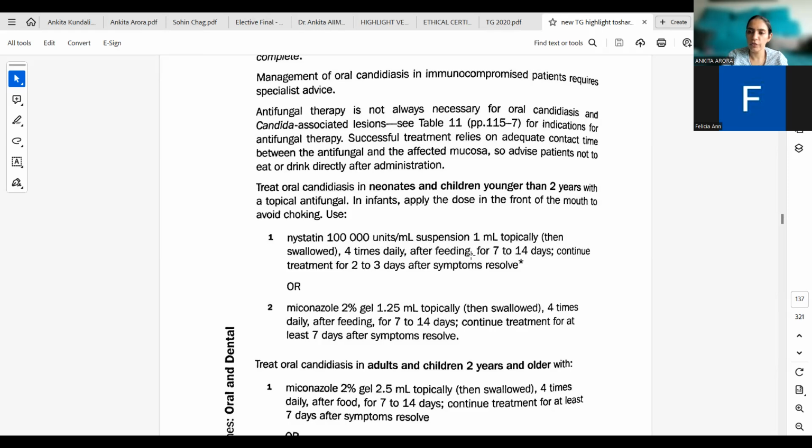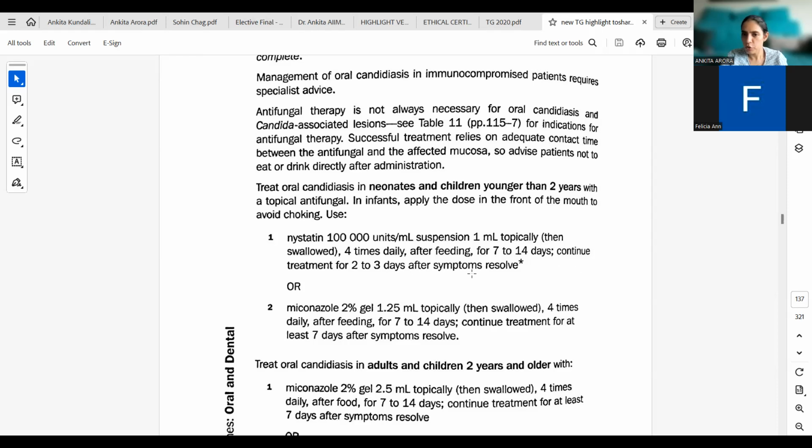After feeding, because it is to be retained on the affected area for continuous contact. Continue treatment for 2 to 3 days after symptoms resolve. So it is 7 to 14 days, after feeding, 4 times, 1 million units per ml suspension, 1 ml.